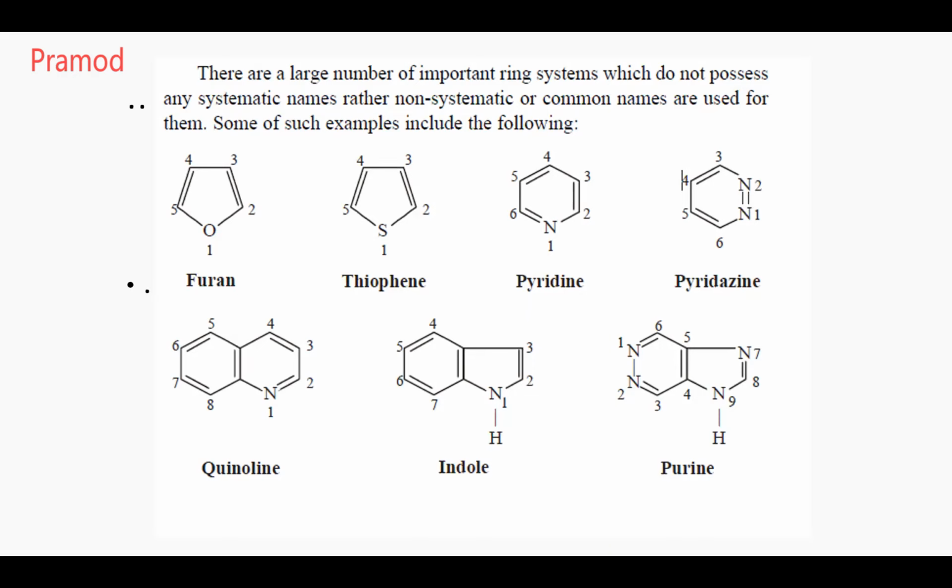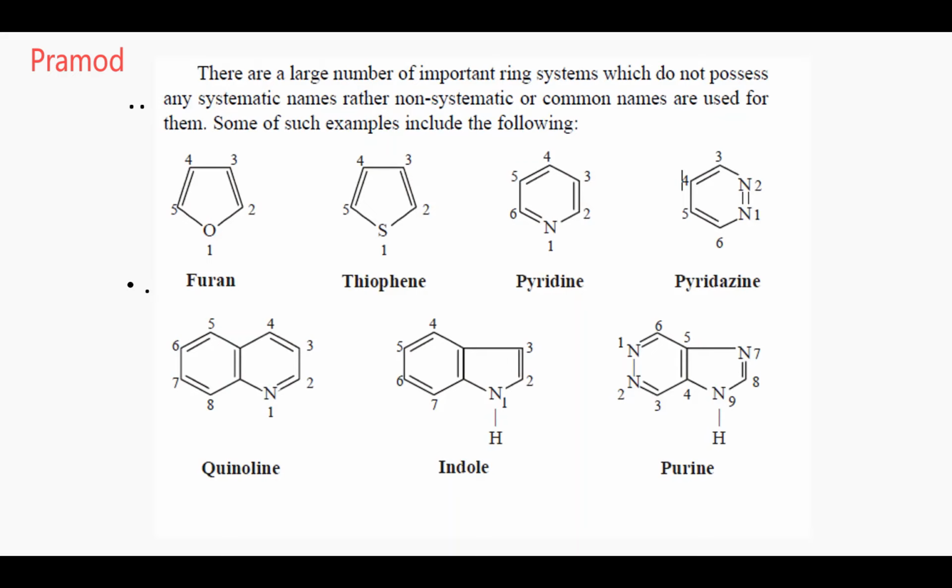A 5-membered ring with the oxygen heteroatom is known as what? Furan. A 5-membered ring containing sulfur is known as what? Thiophene. A 6-membered ring containing a nitrogen is known as? Pyridine.